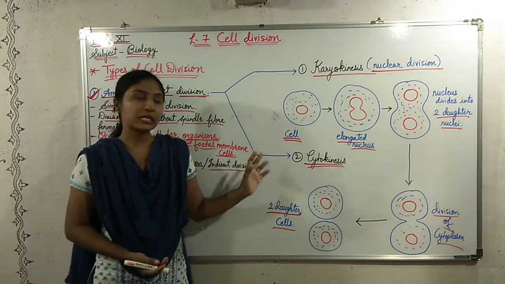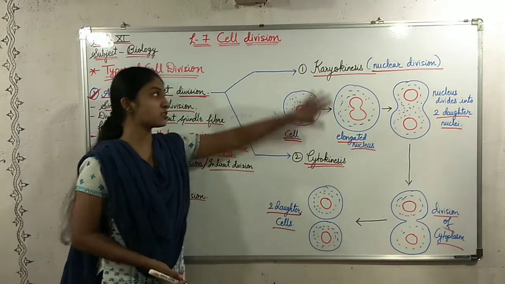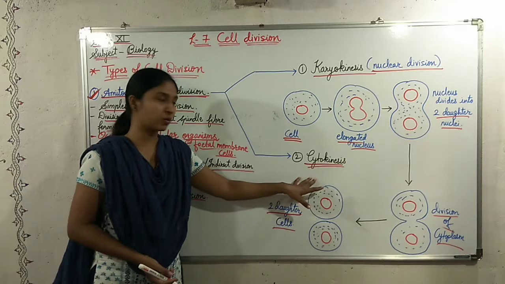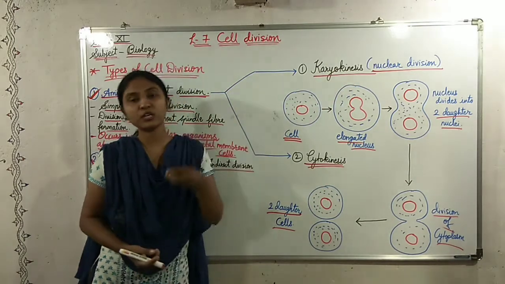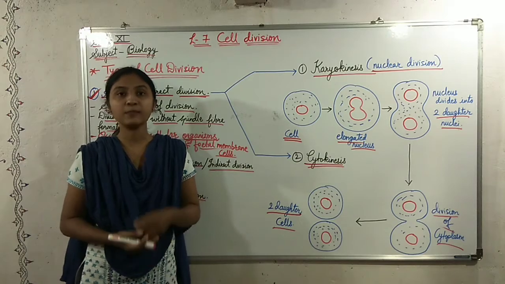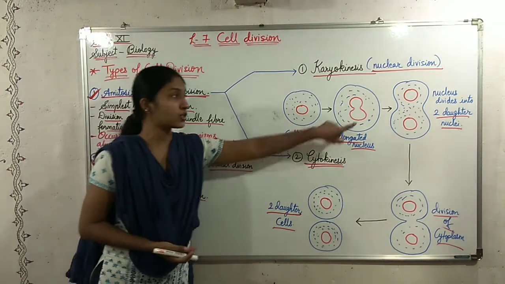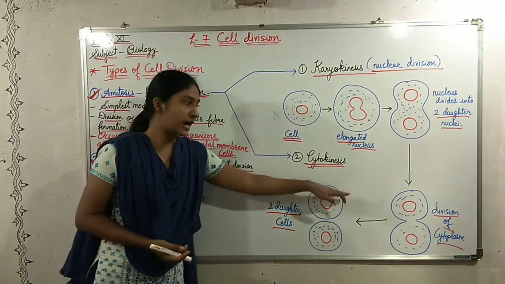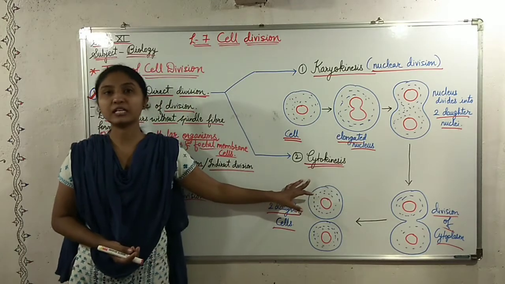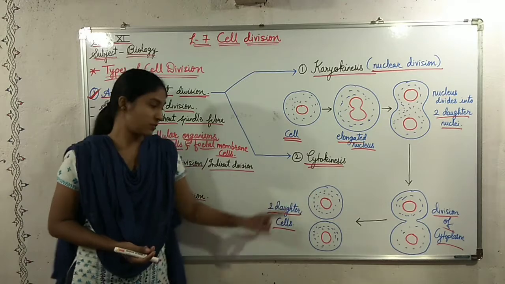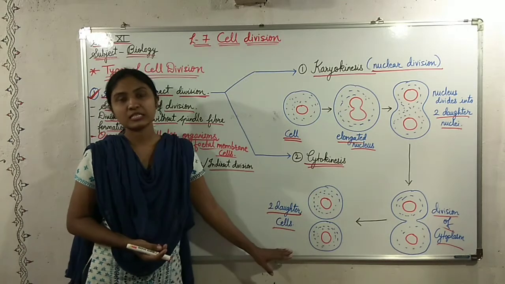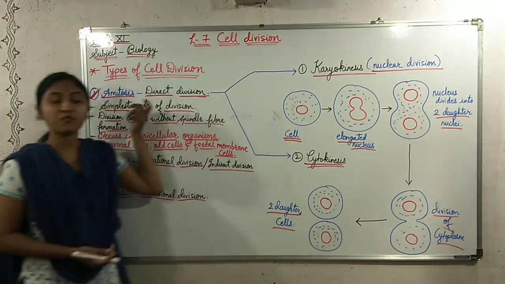The division of the cells takes place in two processes, karyokinesis and cytokinesis. Karyokinesis means nuclear division. The nucleus present inside the cell divides into two daughter nuclei, and after that the cytoplasm of the cell divides into two, and after the division of cytoplasm we get two daughter cells. This is the process of amitosis.